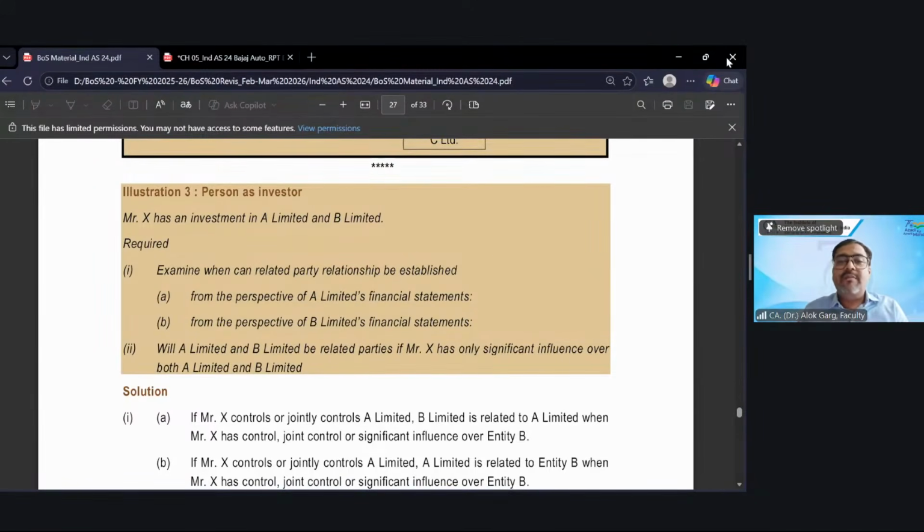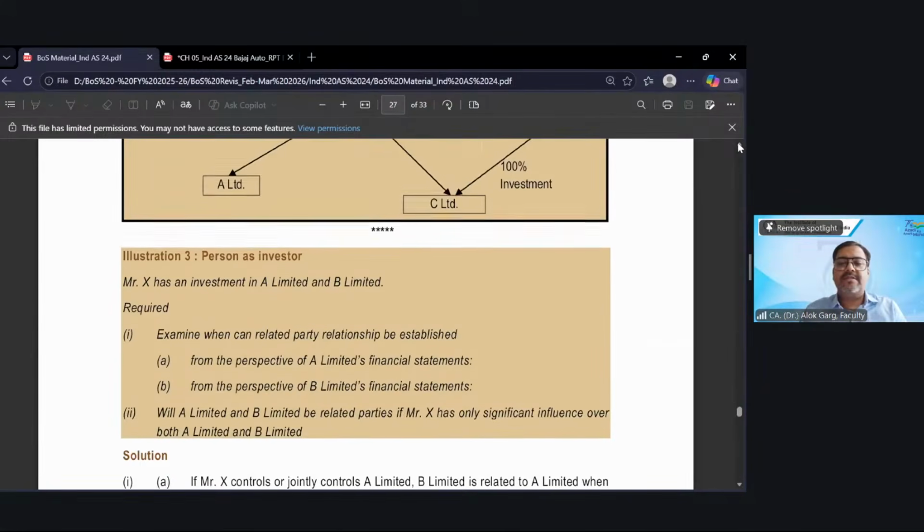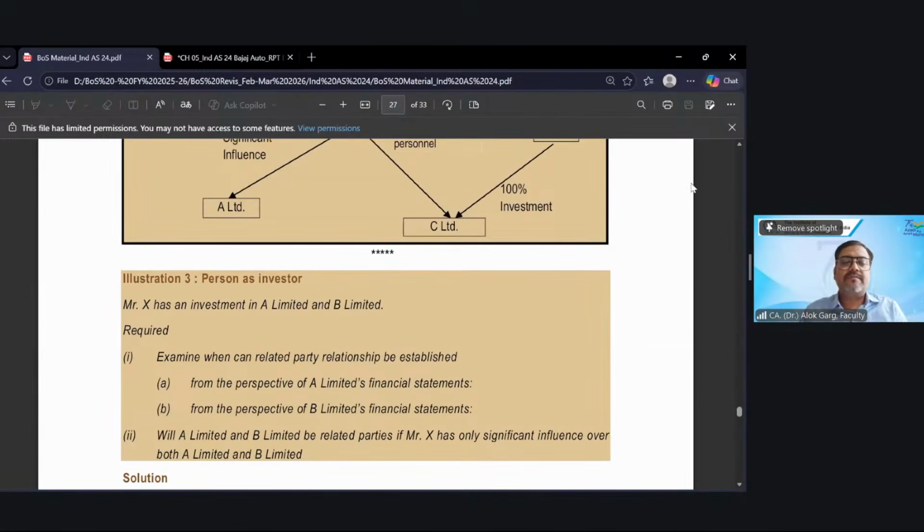and when Mr. X will become a related party of B Limited. That is the question. Tell me what could be the answer. If somebody has an investment in another entity, so basically yesterday, Sailendra,